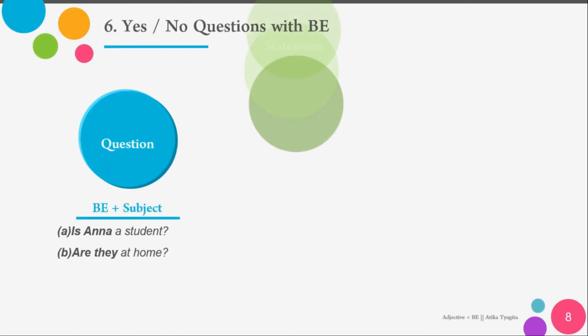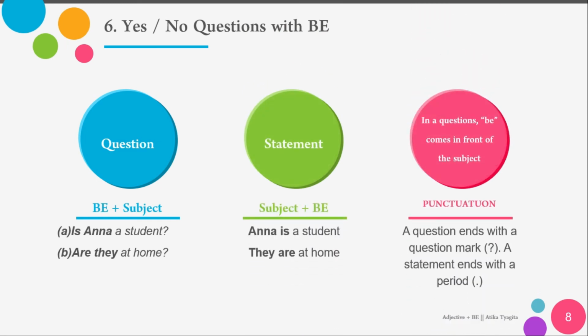For the questions, you have to memorize some formulas here. For example, for questions, be plus subject. So be is in the front. As you can see here, is Ana a student? In bahasa we can say, apakah Ana seorang murid? So is here is be, Ana is the subject, and a student is a noun. Are they at home? Are is to be, they is the subject, at home is a place. Are they at home?